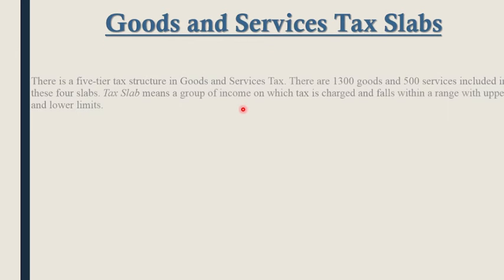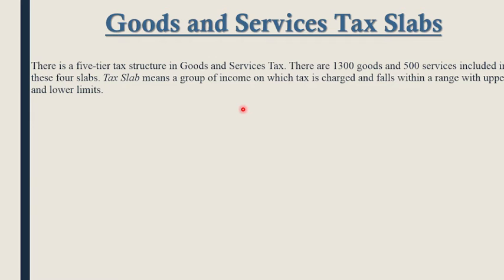In the next part we will see the goods and service tax slabs. Now we will see these tax slabs. There is a five level or 5 tier tax structure in this GST. There are 1300 goods and 500 services included in these slabs. Now we will see what exactly a tax slab is. Actually it means a group of income on which tax is charged and which falls within a range with upper and lower limits. So this is all about the tax slabs.